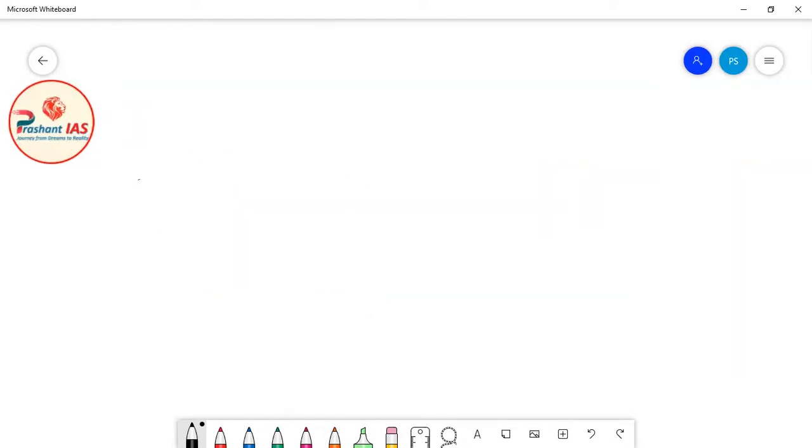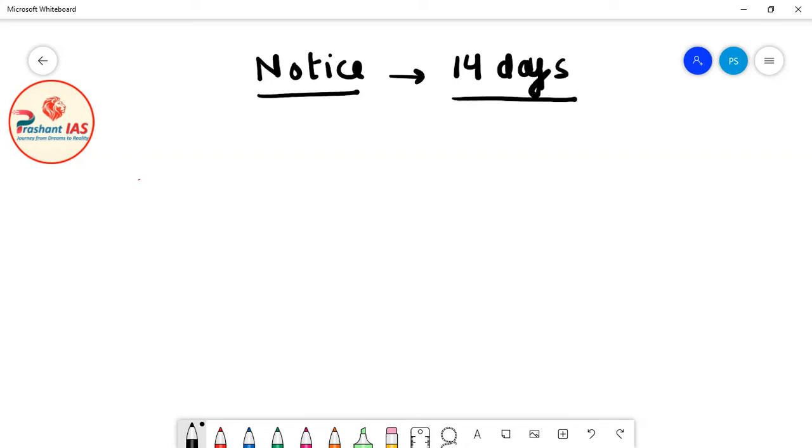Now friends, let's suppose that the notice is given to the Vice President of India regarding his removal, and 14 days have already passed. So now what will happen further? Let's see. So friends,